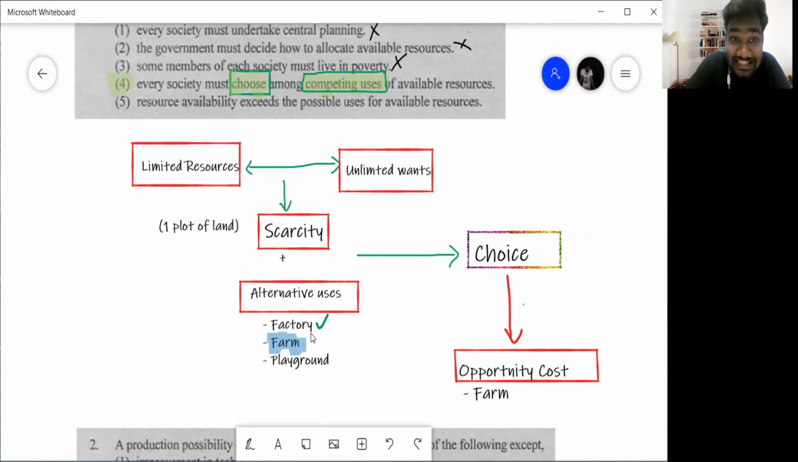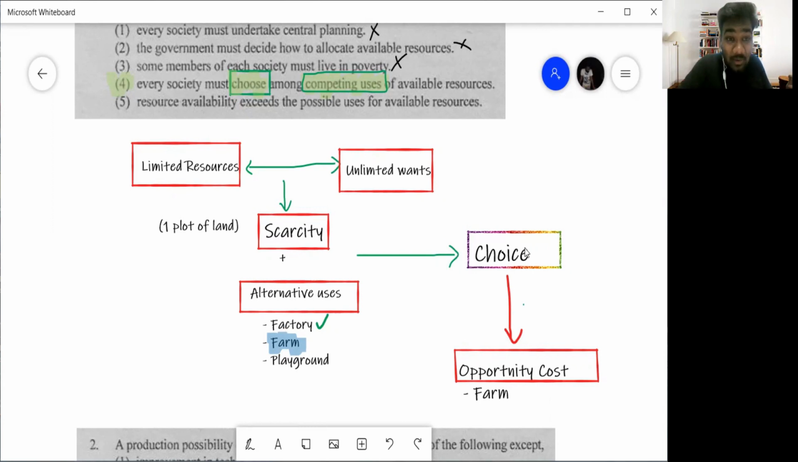Then, if that is the case, my question to you is, from this one plot of land we have, can we do all the alternative uses? Can we implement all of it? Can we have a factory? Can we build a farm? Or let's say a playground? Not really. We can't do all of that. So because of scarcity and because these scarce resources have alternative uses, what should we do? We have to start making a choice. So because of scarcity and because of alternative uses, we now come to the problem of choice.